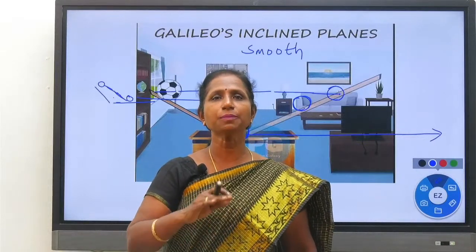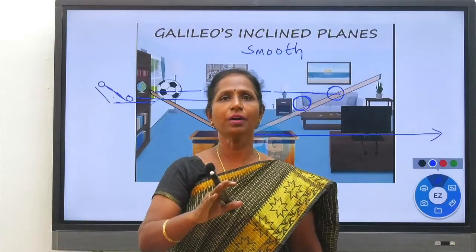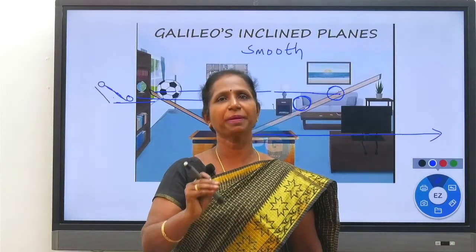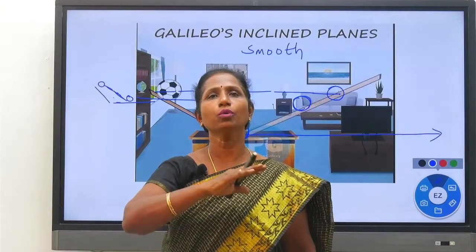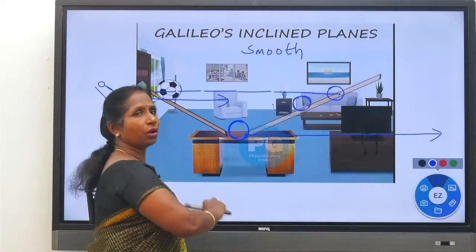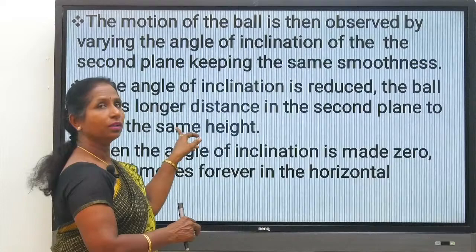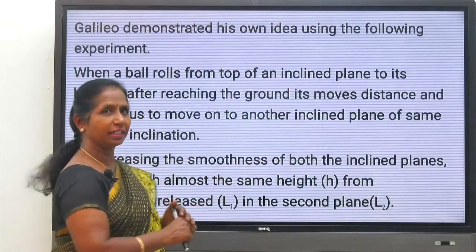If the surface is smooth and highly polished, no force must be given to the object to move on the surface. This is Galileo's assumption, Galileo's argument. Yes, clear? Now listen. Let us discuss again.